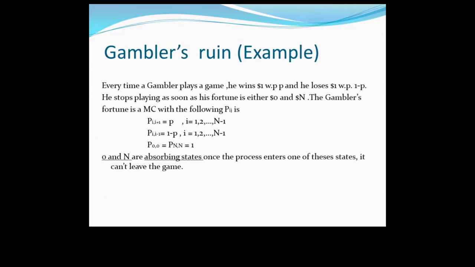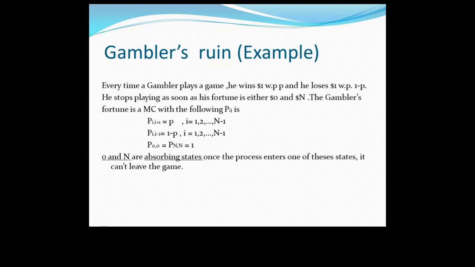Now next, the gambler's ruin example. What is the gambler's ruin example? If a gambler plays a game, he wins $1 with probability P. He loses $1 again with probability Q. He stops playing as soon as his fortune is either 0 or N. Now there are N states. If my position is at 0, that is state 0 to 0, or if my position is at state N, that is state N to N, in that case we stop there.